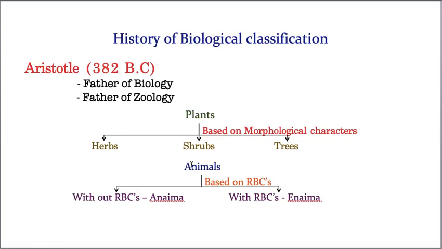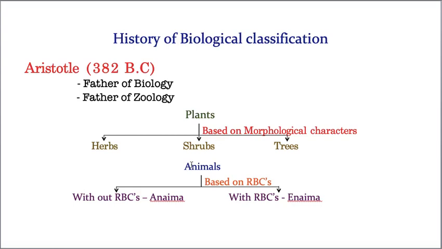And the third category is trees. Their organization is well adapted. That means they have a strong stem with branches and also good canopy. That means well defined plants with a strong woody stem. If the plants have a strong woody stem and they are tall, then they are called as trees. Hope you understood the classification of plants given by Aristotle.